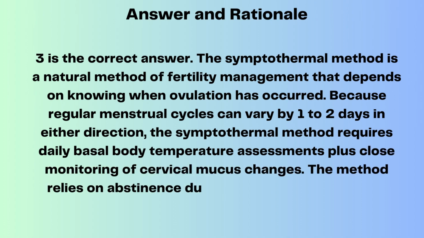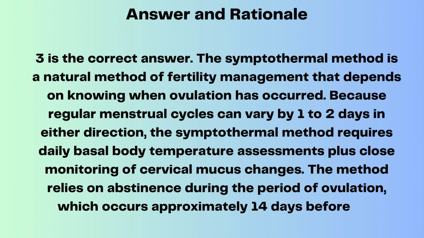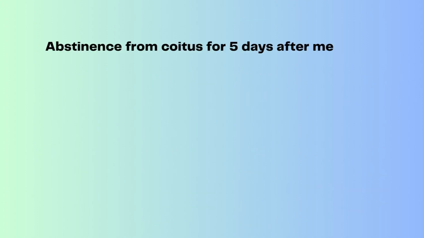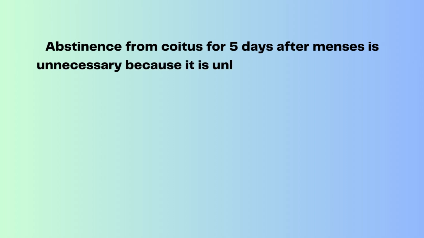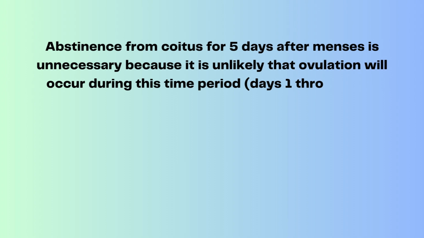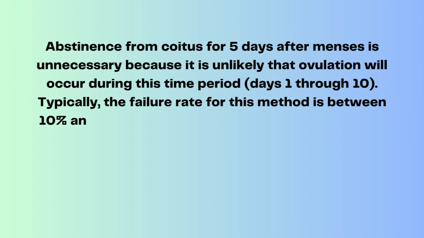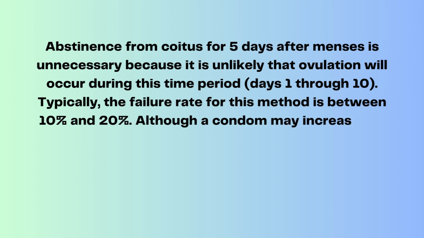The method relies on abstinence during the period of ovulation, which occurs approximately 14 days before the beginning of the next cycle. Abstinence from coitus for 5 days after menses is unnecessary because it is unlikely that ovulation will occur during this time period, days 1 through 10. Typically, the failure rate for this method is between 10% and 20%.